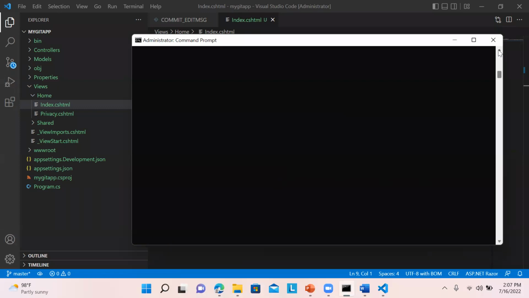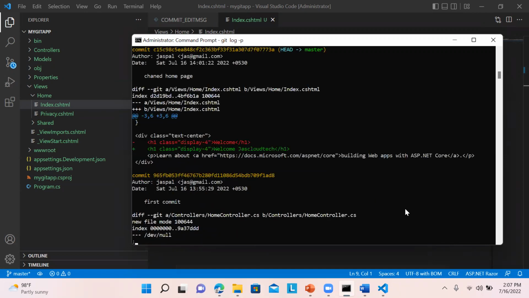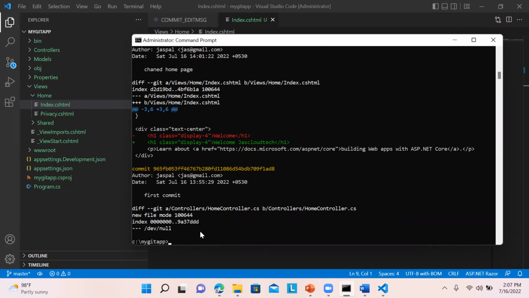So you can see over here, once you use the log -p, again, I will show you the command. We can mention git log -p. So you can see it is showing you what controllers and all were getting affected. You can see we made changes to this line over here. It's giving a detailed description. In order to get out of this, you can just press Q and it will quit from that particular screen.